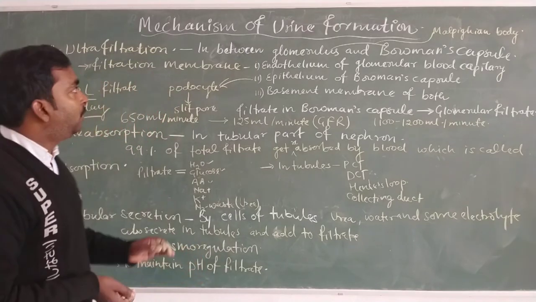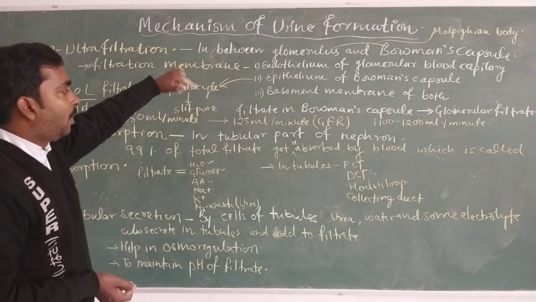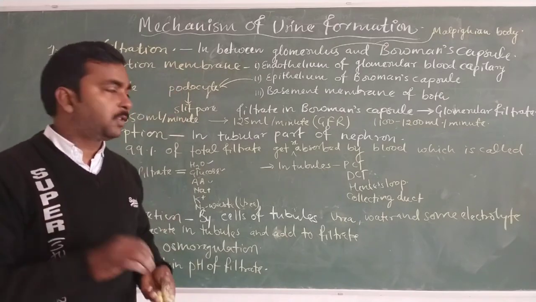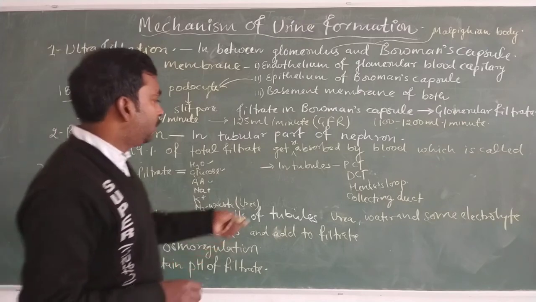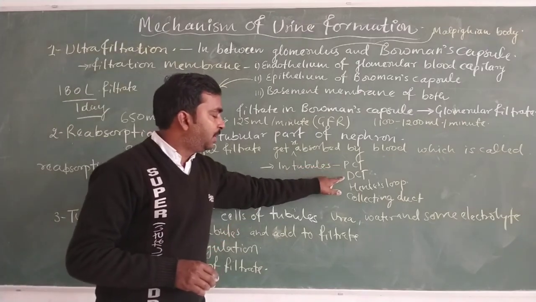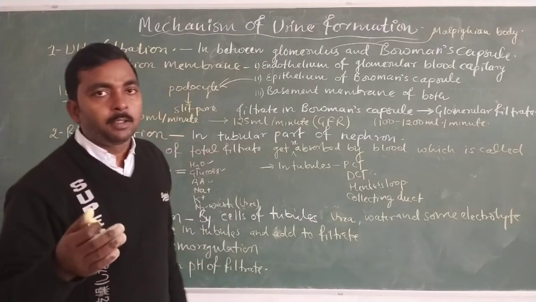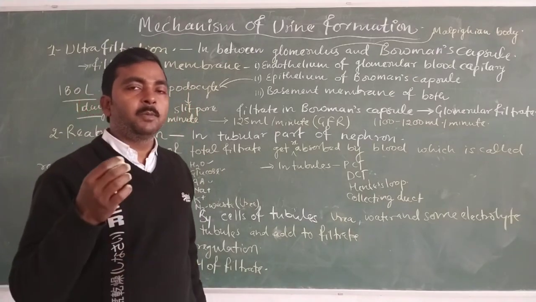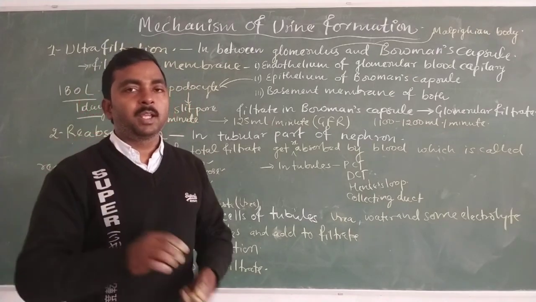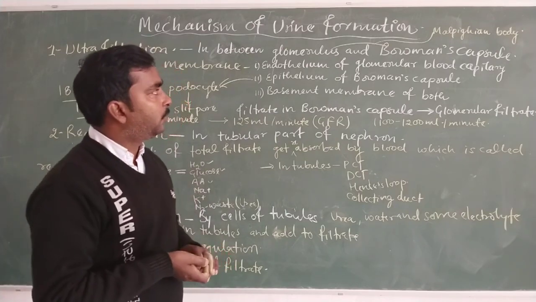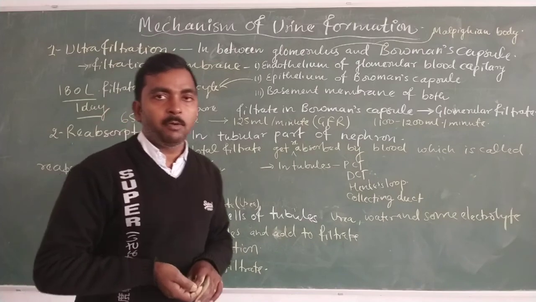So this is all about the mechanism of urine formation. In the next video lecture we will discuss in detail the function of the PCT, DCT, loop of Henle and collecting duct, and then we will discuss the counter current mechanism. So in this video we have completed our topic.